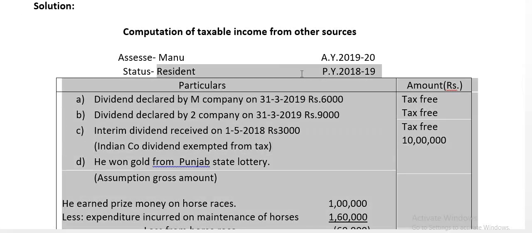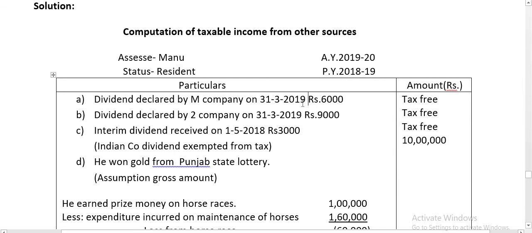2018-19. Number 1, dividend declared by M company on 31st March 2019, rupees 6,000 given. Assuming it is an Indian company, tax free. Dividend declared by Two company on 31st March 2019, rupees 9,000, also tax free. Interim dividend received on 1st May 2018, rupees 3,000, also tax free, because assuming all the above companies are Indian companies, it is exempted up to rupees 10 lakh. Next, he won gold from Punjab State Lottery of rupees 10 lakh.